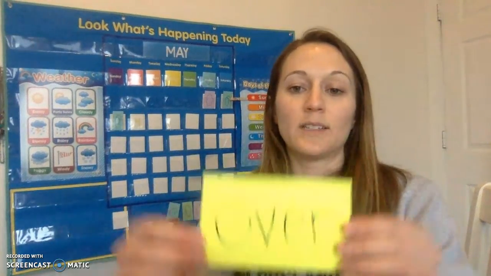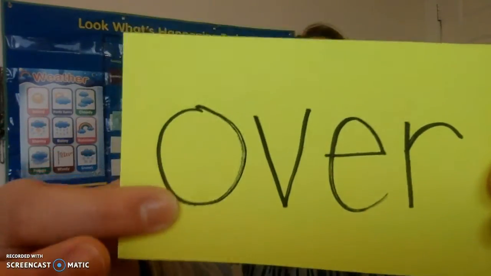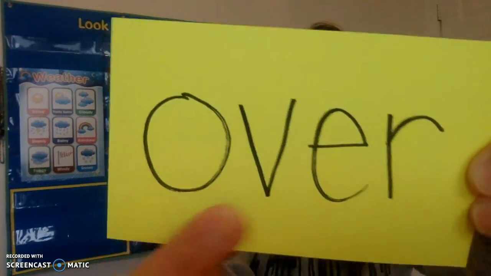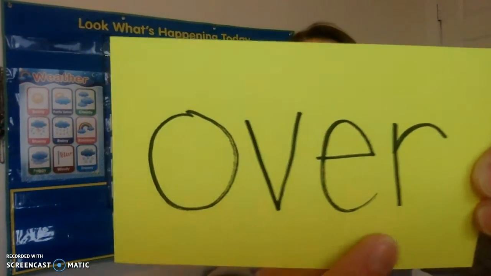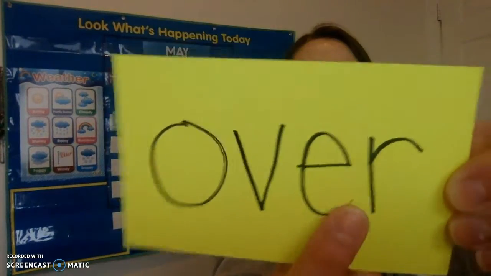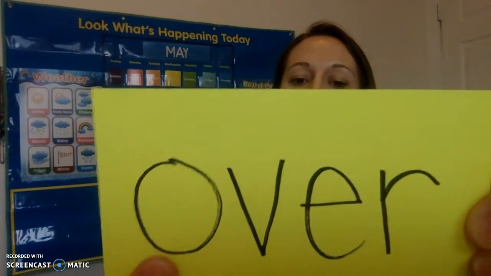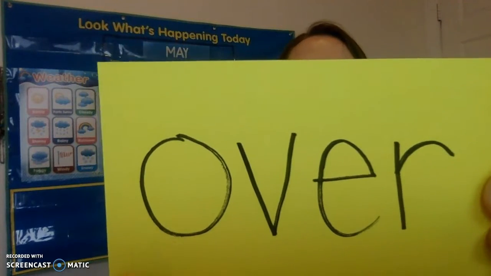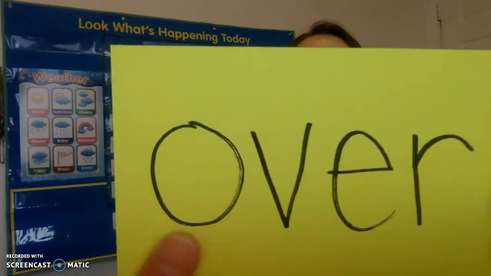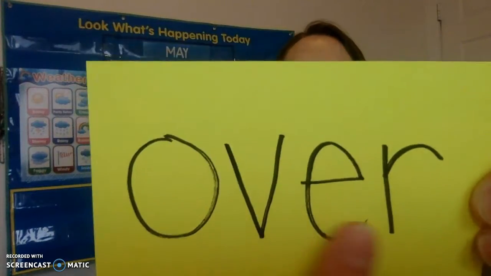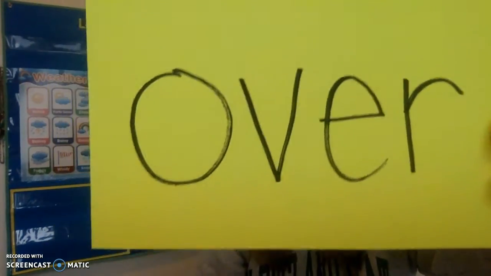Our first one is the word over. O-V-E-R, over. I see a bossy R in there, so I know I'm going to hear O making its long sound. O, we know V says V, and then ER says er. Over. I went over the bridge.